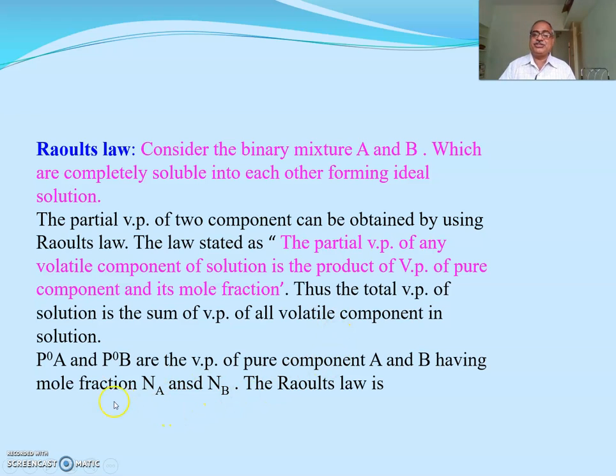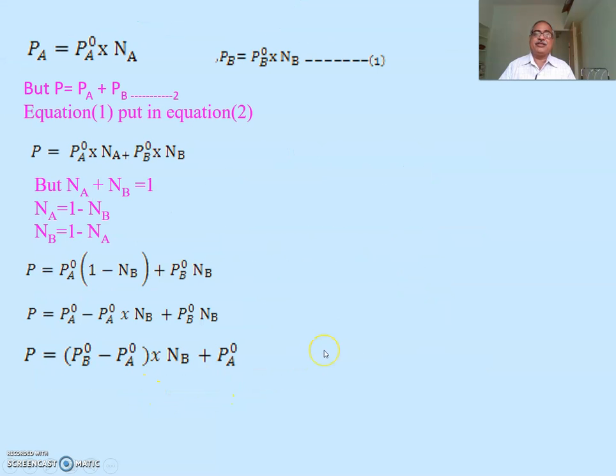Consider P0A and P0B as the vapor pressures of pure components A and B having mole fractions Na and Nb. Then Raoult's law is given by Pa equal to the product of P0A into Na, meaning the partial vapor pressure is the product of the vapor pressure of the pure component and its mole fraction, for A and B. And you know the total vapor pressure is Pa plus Pb.